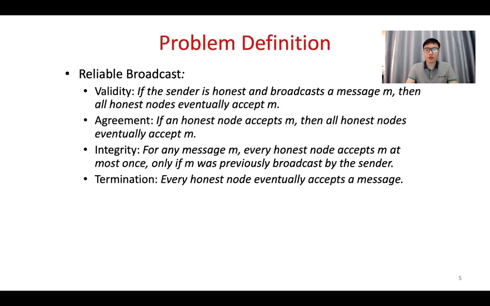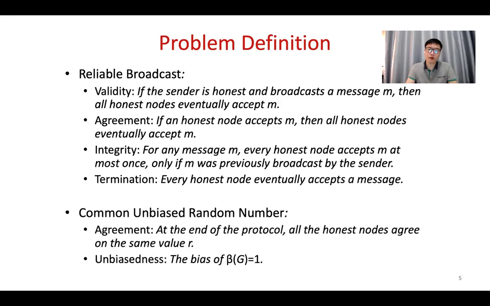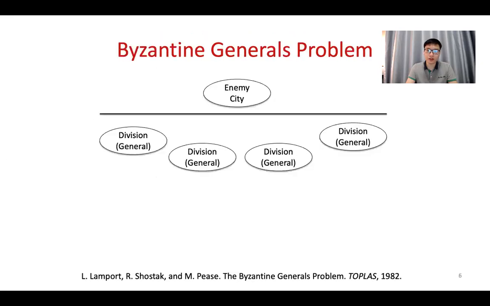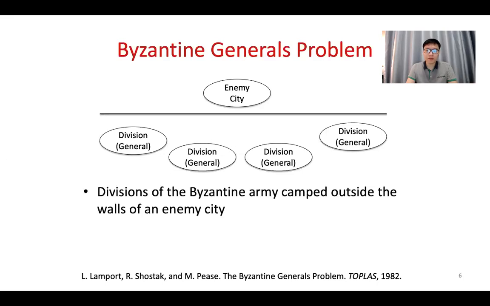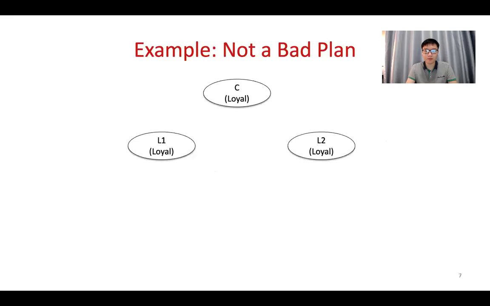There are well-known definitions for reliable broadcast and random number generation. For people who are not familiar with reliable broadcast, it's quite similar to the Byzantine generals problem, which is quite classic. In this example, as you can see, we have a lot of armies with generals, and they want to conquer a city of enemies. Since we have different divisions, we want to reach an agreement that all the divisions should attack this city at the same time or should retreat at the same time.